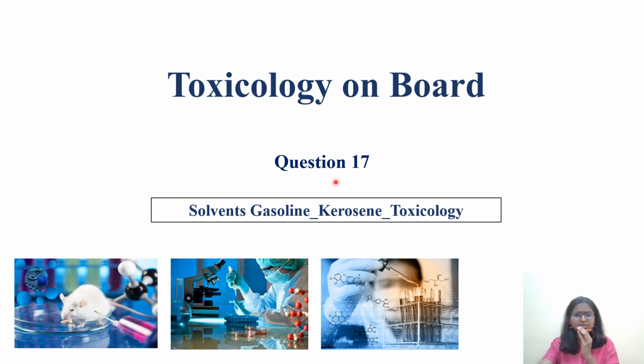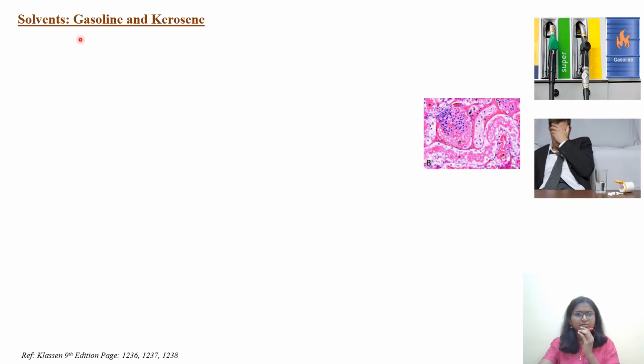Today we'll discuss question number 17, in continuation with our topic of solvent toxicology. We'll discuss two more solvents, gasoline and kerosene: important points with respect to the exam, as well as around seven previously asked DABT questions on these two solvents. So let's go directly into the topic. Today's topic will be gasoline and kerosene.